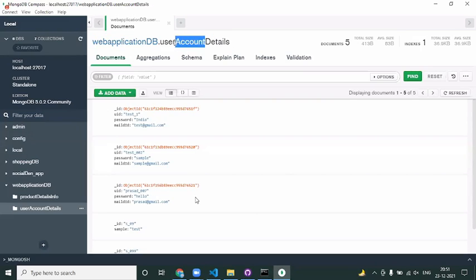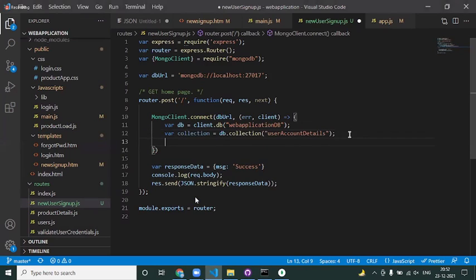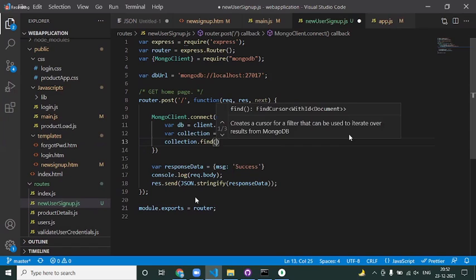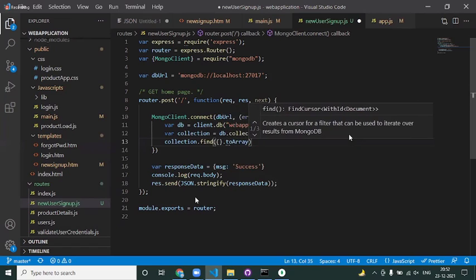We want to go with the user account details. Copy this and paste it here. Now collection equal to user account details. Now I say collection dot find method. First of all, I want to work on the find method. You know this find dot to array.